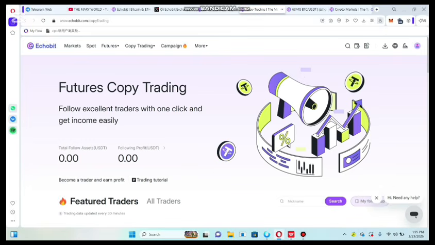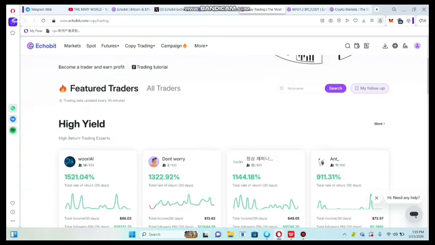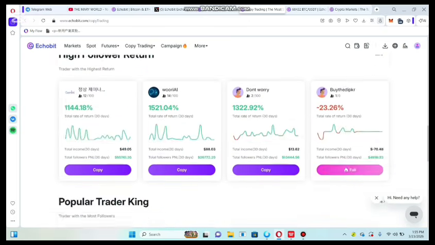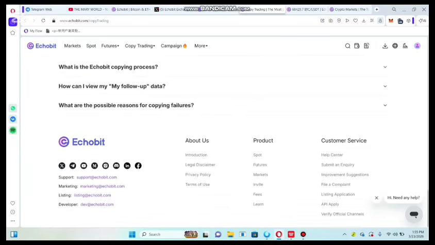And you can check out the forex futures copy trading, guys. Here is the total asset. Also you need to check out our campaign, and the copy trading volume detail. You need to check out the high yield detail, the highlight amount and high follow return, and the popular trading king. Also you need to check out, guys.